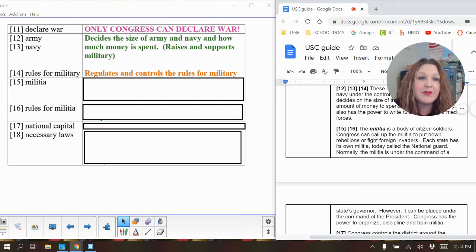So the militia is a body of citizen soldiers. Congress can call up the militia to put down rebellions or fight foreign invaders. Each state has its own militia, today called the National Guard.